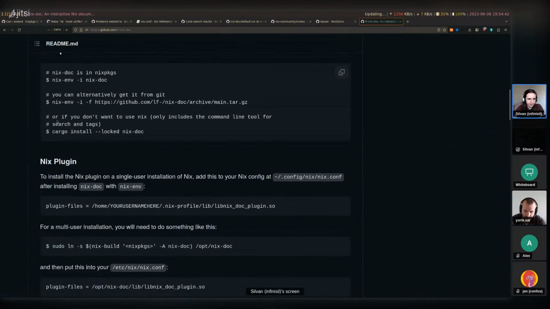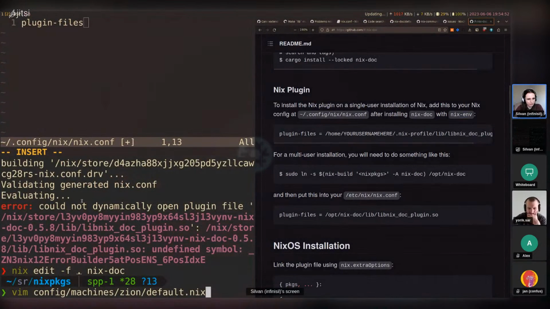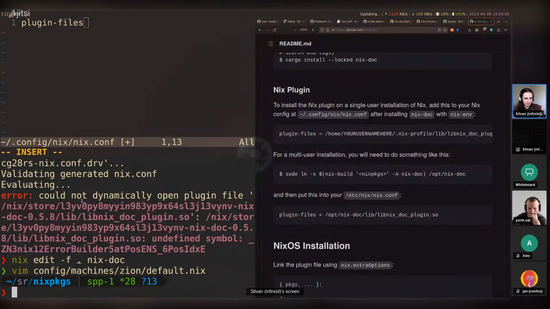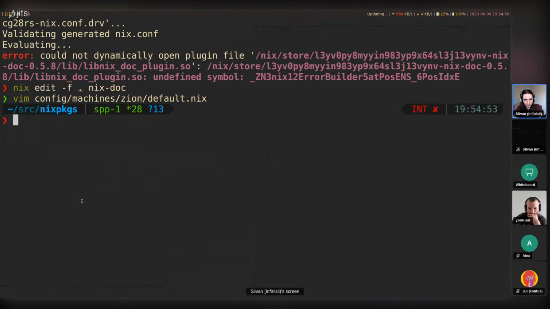I guess a nix-env installation would work. Yeah, let's use nix-env, even though I don't really like that too much. We need to make sure that we use the appropriate Nix again. So I know how to get a Nix build of the correct version now, and so I'm just gonna do this.